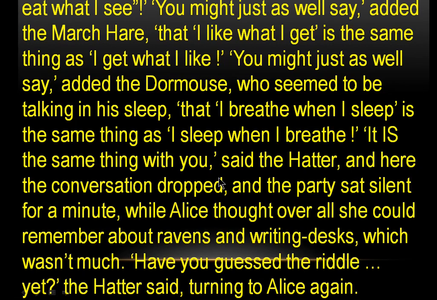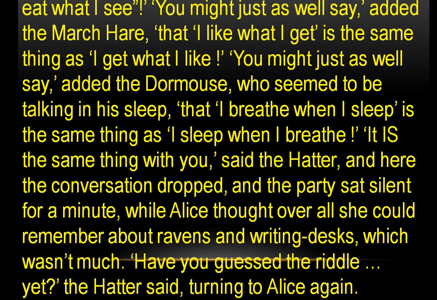It is the same thing with you, said the Hatter. And here the conversation dropped, and the party sat silent for a minute. One by one, the March Hare, the Dormouse and the Hatter each used a sentence and another sentence with the same meaning, and the riddles were giving confusion to Alice. Now the table was very quiet, while Alice thought over all she could remember about ravens and writing desks, which was not much.